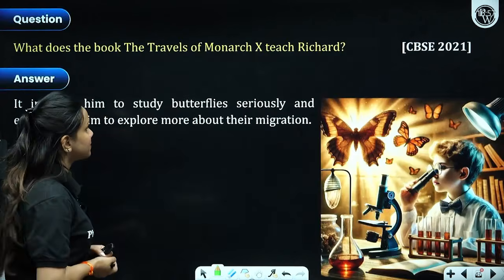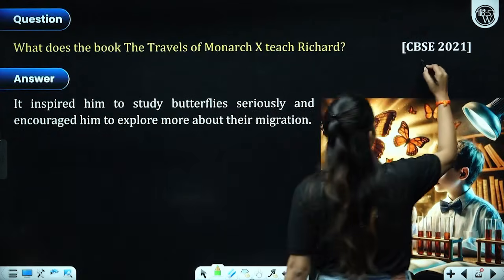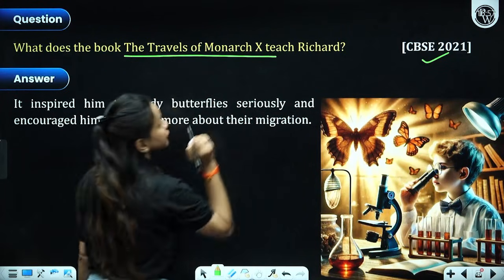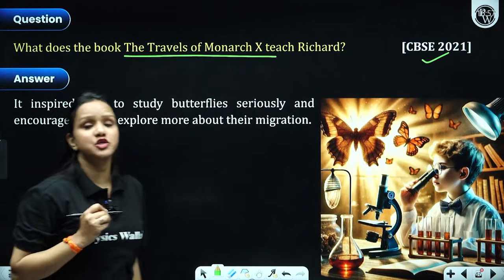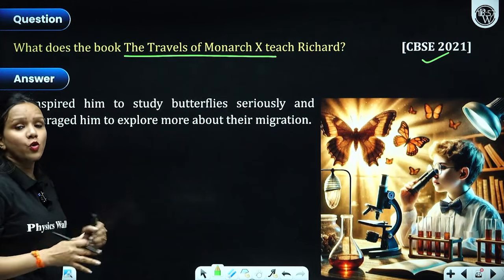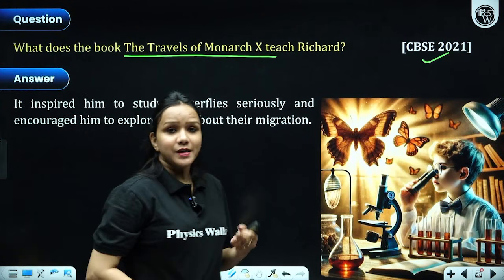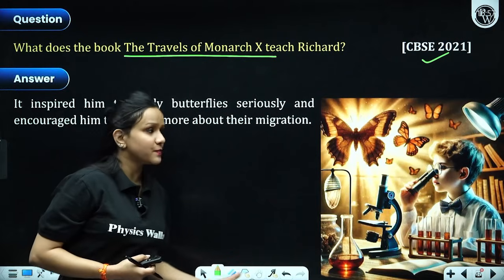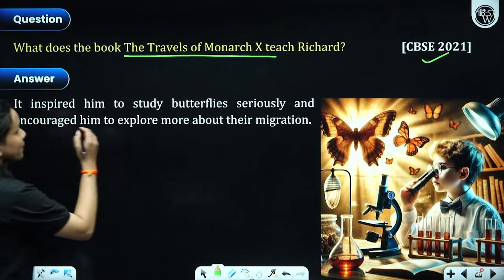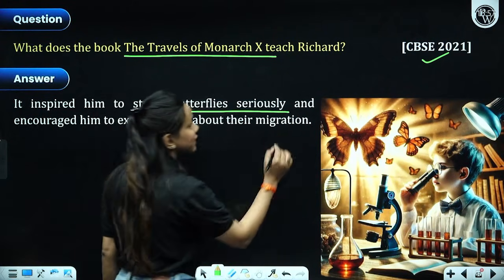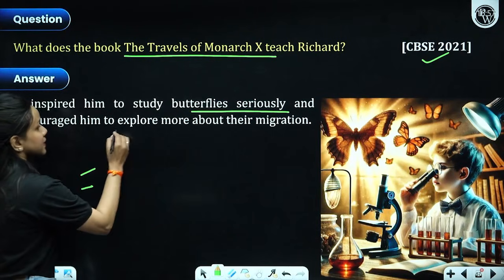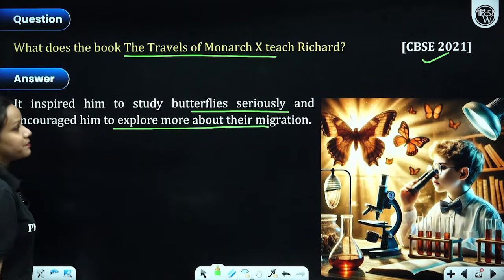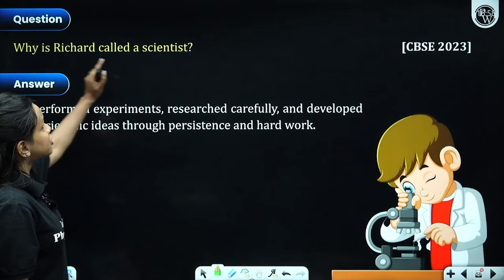The very first question was asked in CBSE 2021. What does the book The Travels of Monarch, which was gifted by his mother, teach Richard Ebright? It opened a world of science to him. He felt motivated and wanted to conduct more and more experiments after reading that. It inspired him to study butterflies seriously, various species as well, and encouraged him to explore more about their migration. Next question: why is Richard called a scientist?